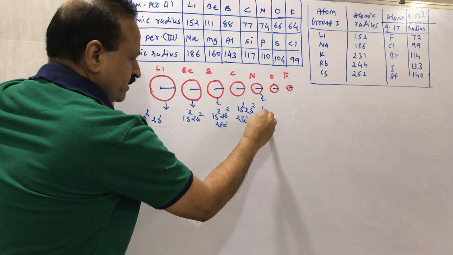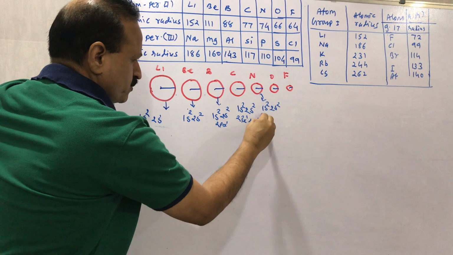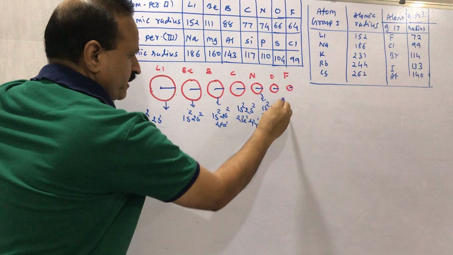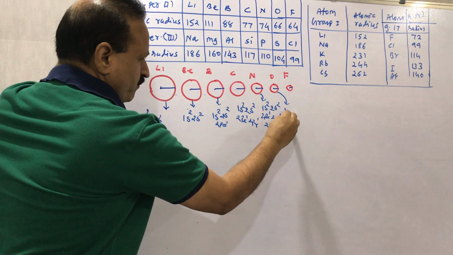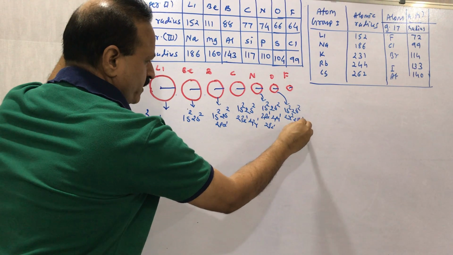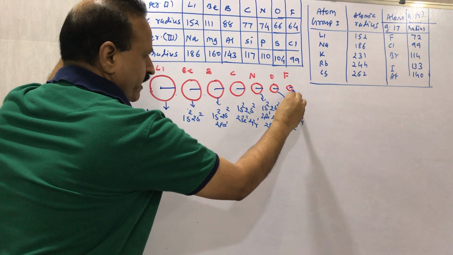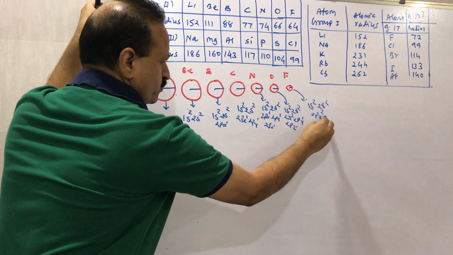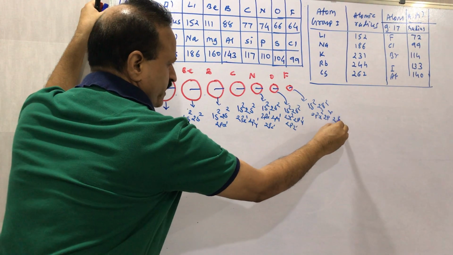Then nitrogen is 1s2, 2s2, 2px1, 2py1, 2pz1. Oxygen is 1s2, 2s2, 2px2, 2py1, 2pz1. And fluorine is 1s2, 2s2, 2px2, 2py2, 2pz1.